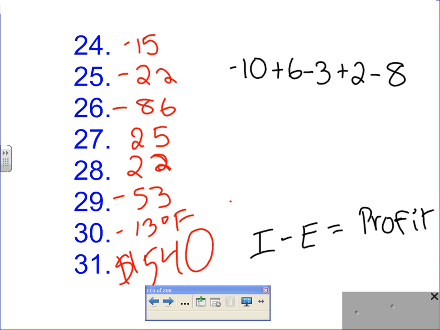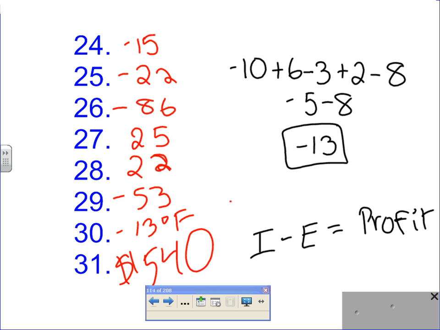Did you write all of those out in order? Okay. So after you write those out in order, Annalise, they want you to add, subtract from left to right. Did you do that? So you said you got -13? Yeah, but I got all the way down to -5 minus 8, and that's okay.